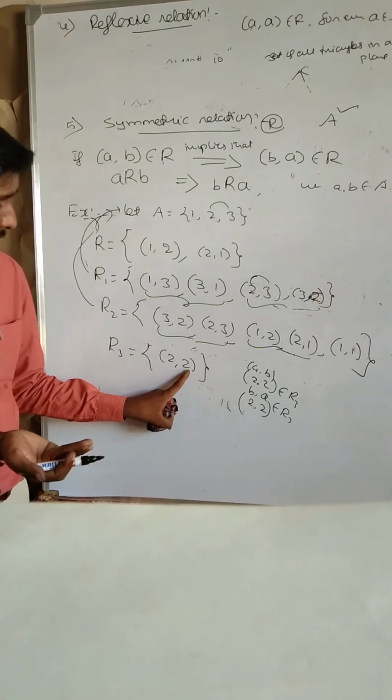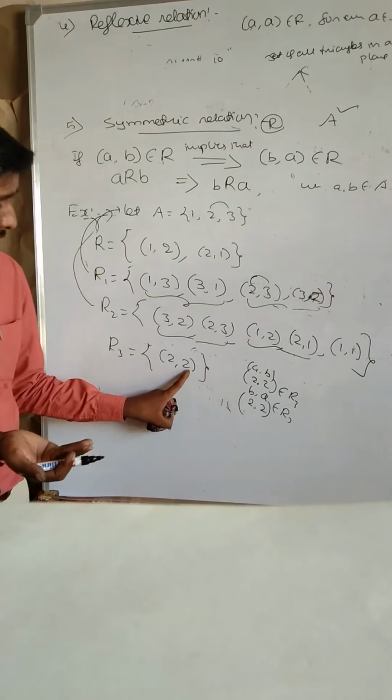Next, one more example. If you take the parallel to relation, this is line L1 and this is line L2. Observe here, L1 is parallel to L2.